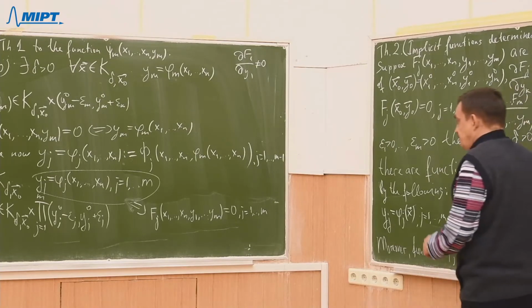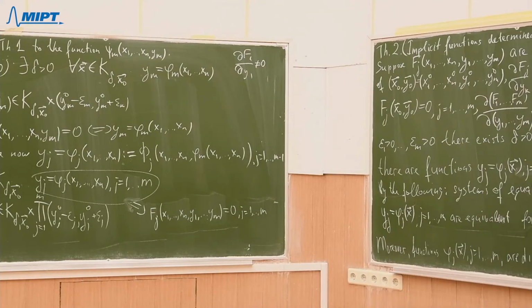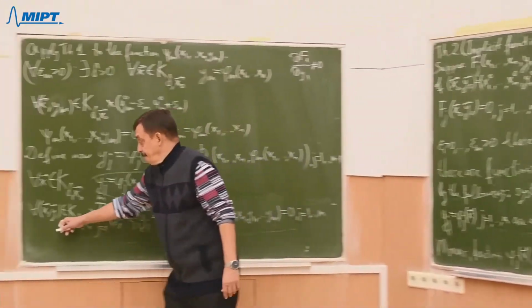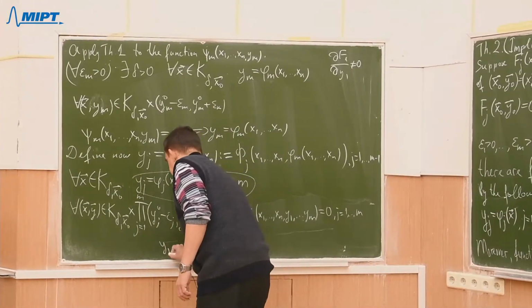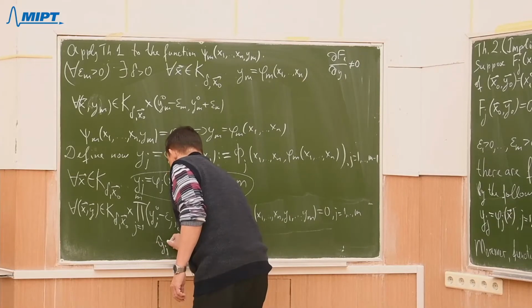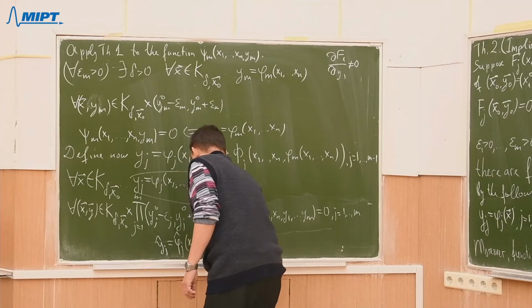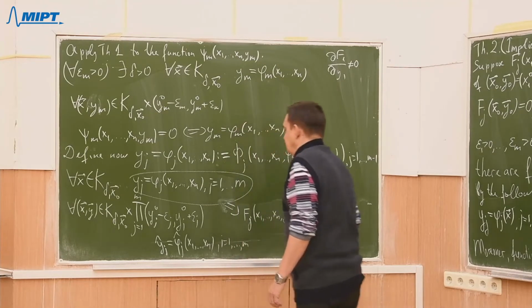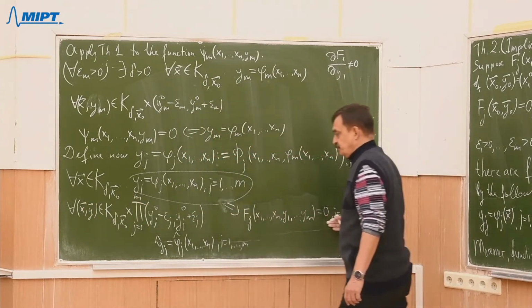By contradiction, suppose there is another possibility to solve that system of equations in our set. So suppose there is another system of functions, let's say phi j hat, j from 1 up to m, which also satisfy all those suppositions, right?